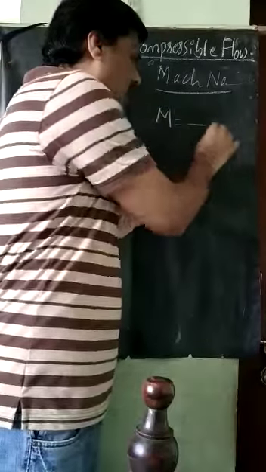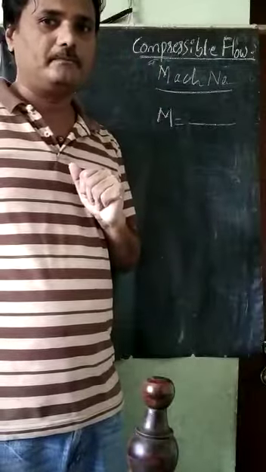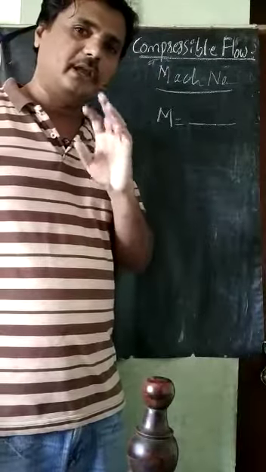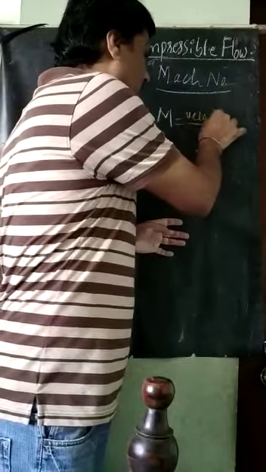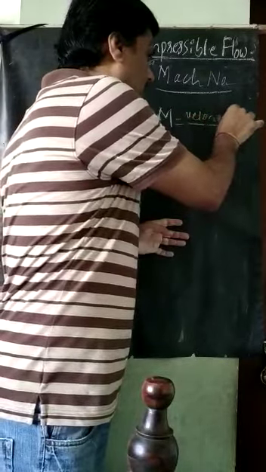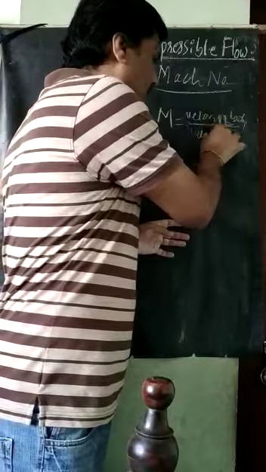Mach number is the ratio of the velocity of any body to the velocity of sound.